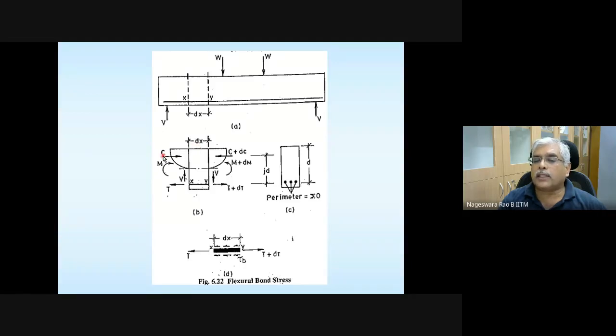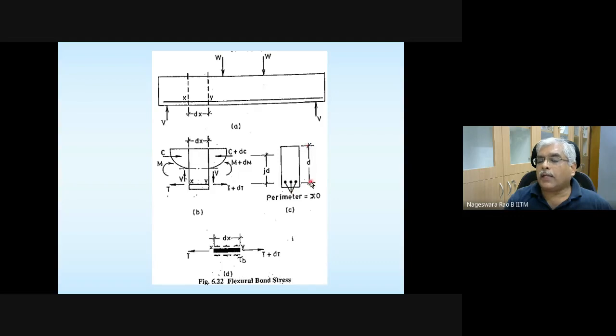So if C is this one on this side, C plus dC on the other side. M is the moment acting on this side, M plus dM on the other, and V is the shear that is acting. T is the tension that is acting in the rebar on this side, and T plus dT is the tension on the other side. And this is a section of your beam, section of this flexural member.